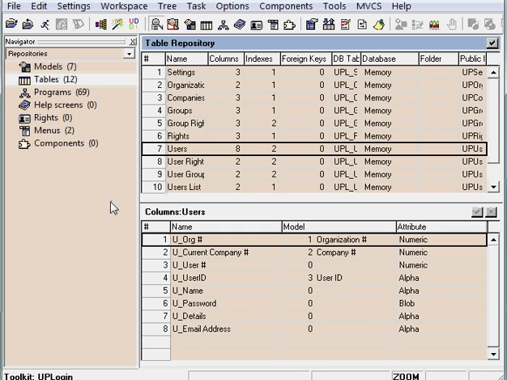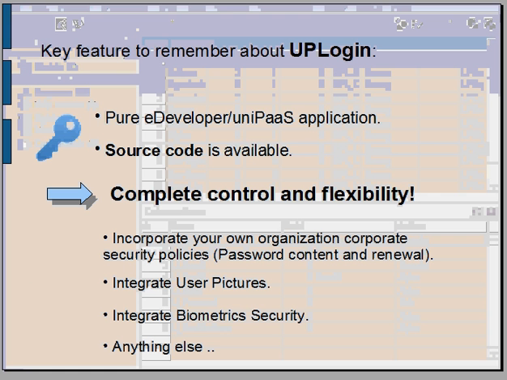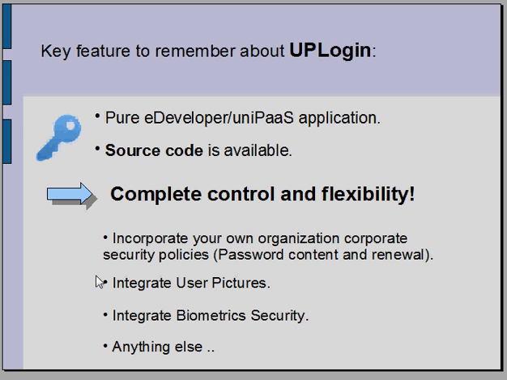So a key feature to remember about UPLogin is that it is pure eDeveloper uniPaaS standard code, and because it comes, when you purchase it, of course, with the source code, you get complete control and flexibility over your current and future security needs. We mentioned a few ideas here, like incorporating your own organization's corporate security policies, integrating, let's say, user pictures, creating biometric security, and anything else that is only limited by your imagination and your Magic development skills.